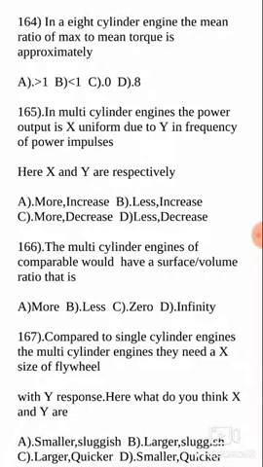In an 8 cylinder engine, the ratio of maximum to mean torque is approximately what? This is a multi-cylinder engine, right? So the ratio is about the maximum and mean torque.